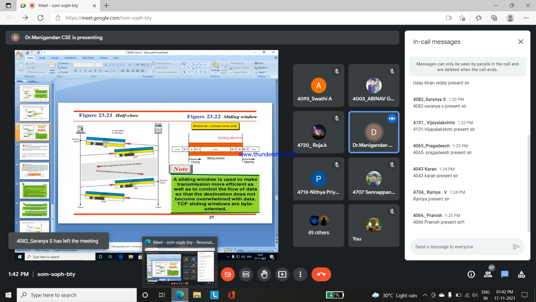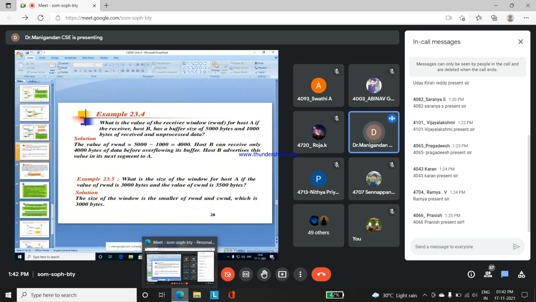Based upon this, the data will be transmitted between the client and server process with the help of a byte-oriented process only. TCP will transmit the data byte by byte only. With the help of TCP only, with wired transmission only, the data can be transmitted between the client and server process or server to client process.